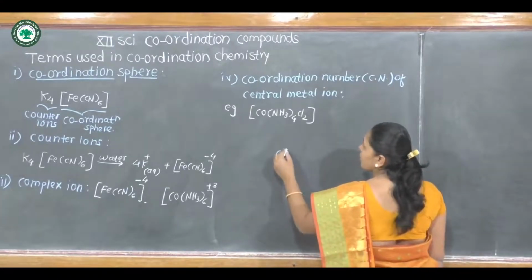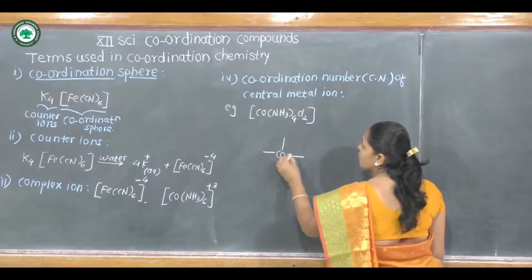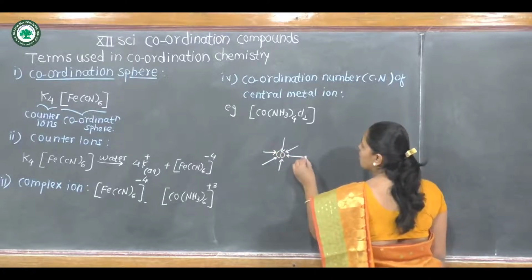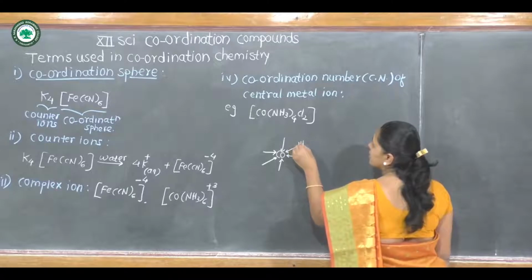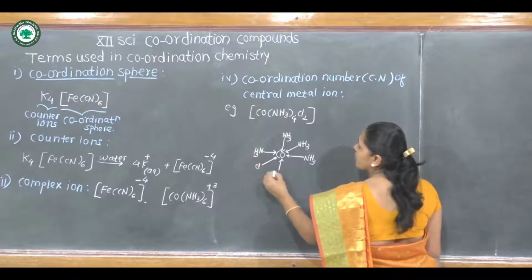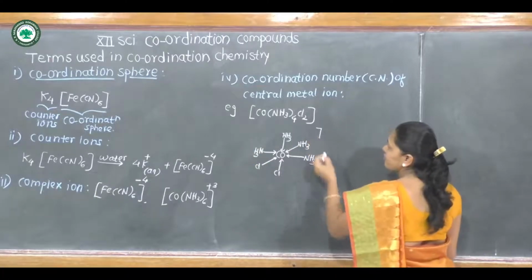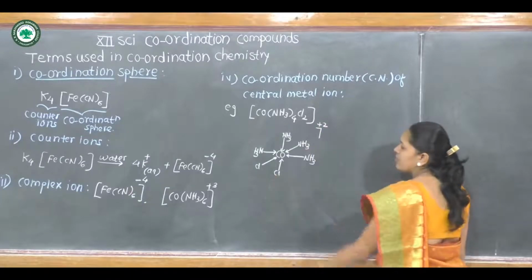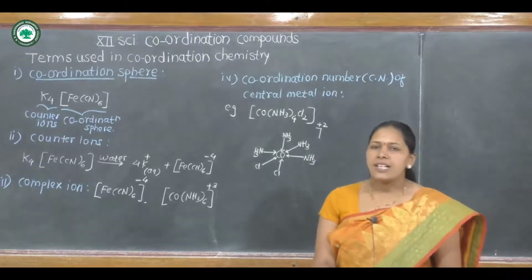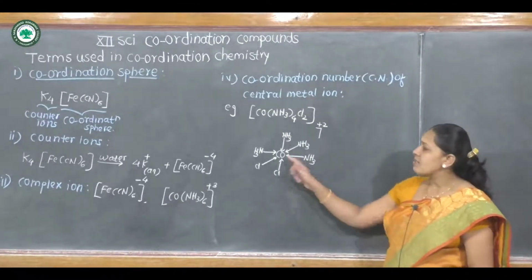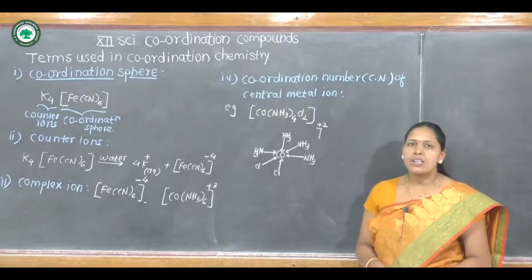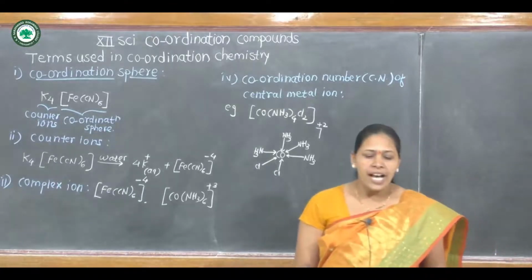Cobalt has +2 oxidation state. In this complex, central metal cobalt is attached to 6 ligands, out of which 4 are amine molecules and 2 are chloride ions.